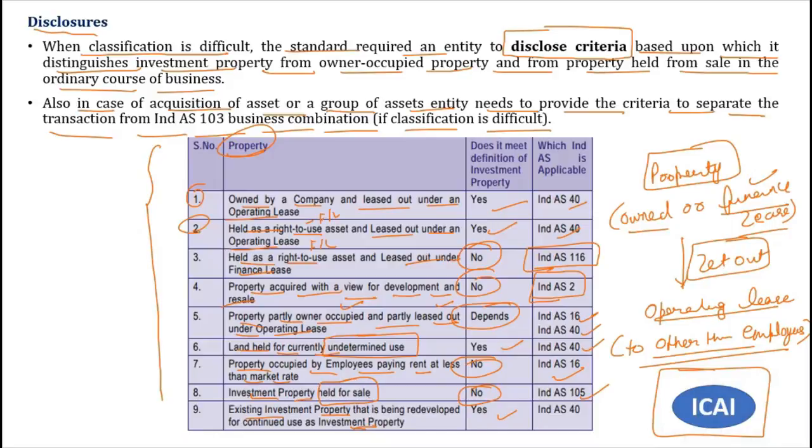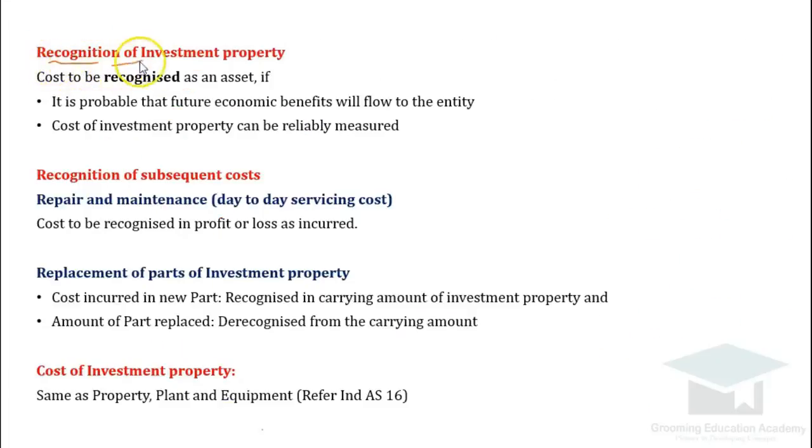Thank you. Now coming to the next topic, recognition of investment property. See, it is absolutely same as we have discussed in IND AS 16, that is property, plant and equipment. Cost to be recognized as an asset if it is probable that future economic benefits will flow to the entity, and cost of investment property can be reliably measured. You can see each and every word is same except the word investment property. In IND AS 16 the word was property, plant and equipment, and here we are using the word investment property. So it is absolutely same.